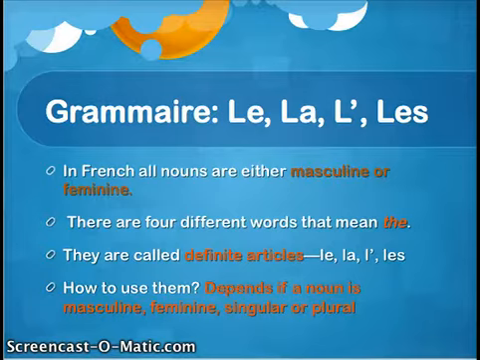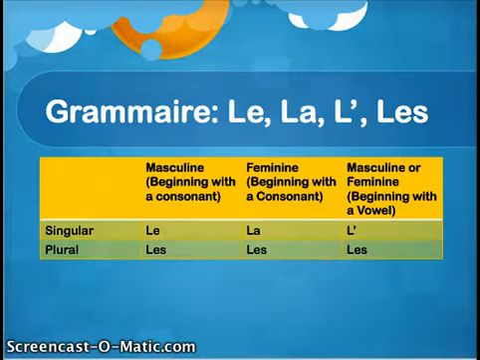Alright, let's go to our table. Again, this is a quick review. You already know this for the most part. Let's start with the singular. Your singular definite articles are le for masculine nouns that start with a consonant. For example, le chocolat, le cahier, le classeur. These are nouns that begin with consonants, therefore you would use le.